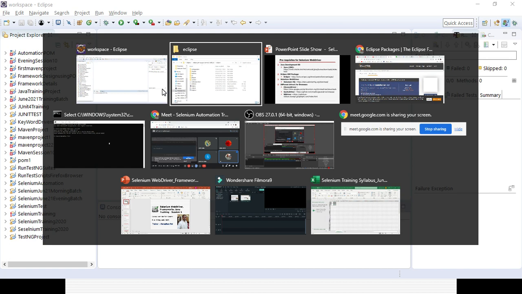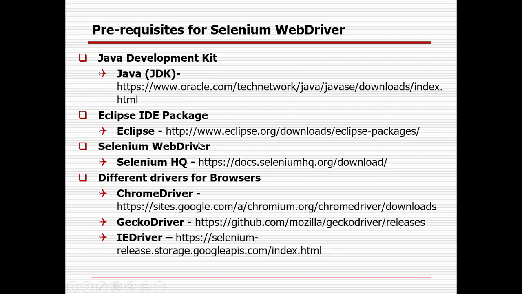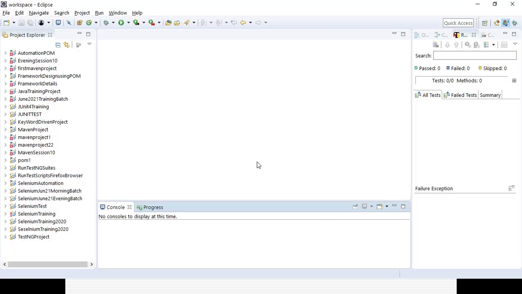Then the third one is the WebDriver. WebDriver is nothing but the Selenium jar file.